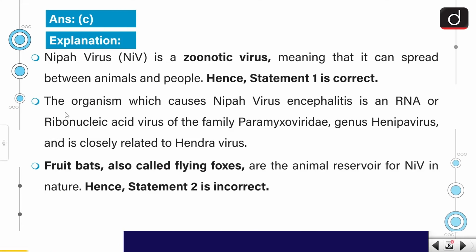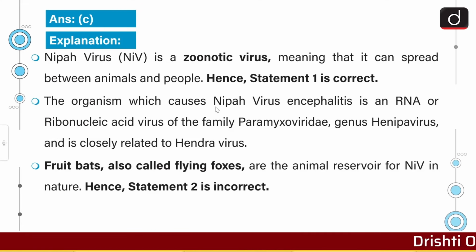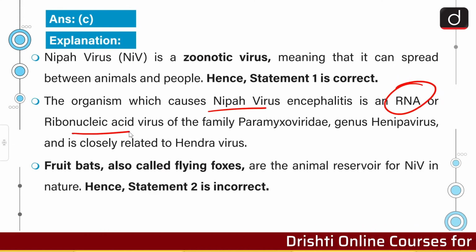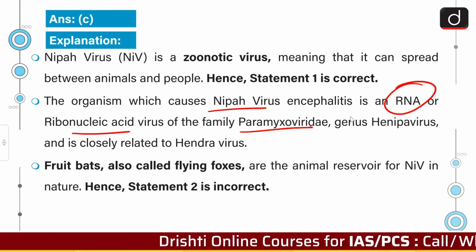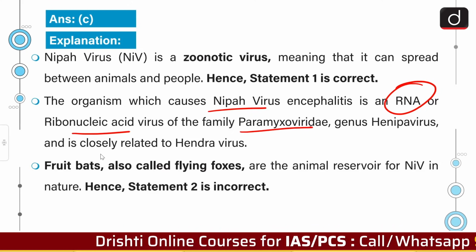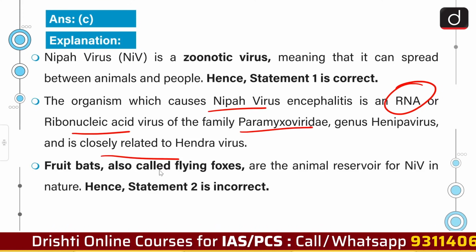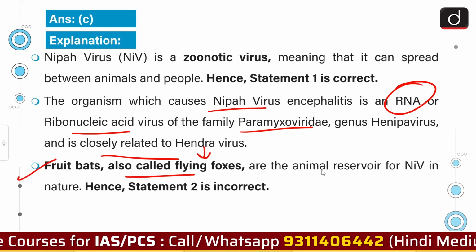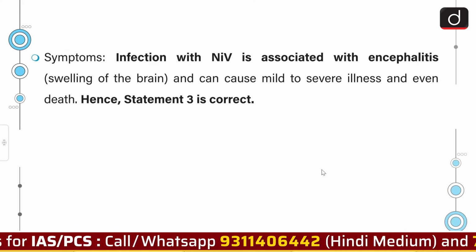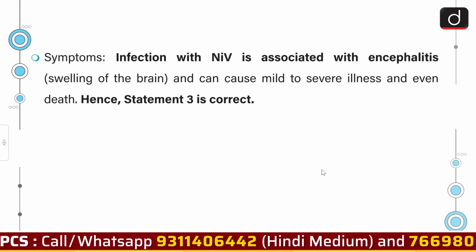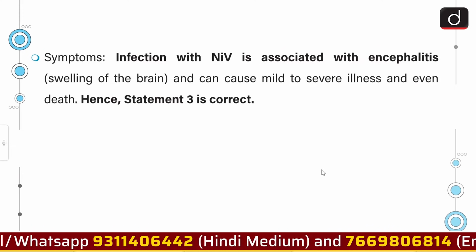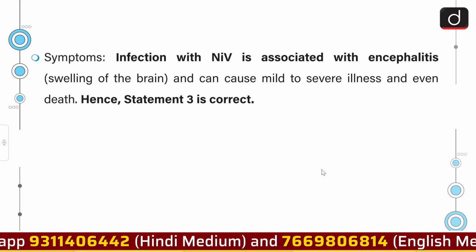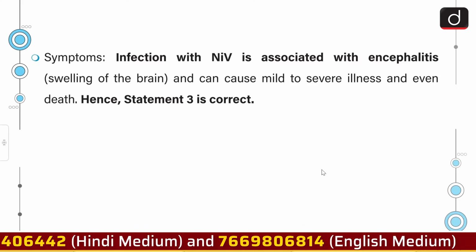Nipah virus is a zoonotic virus, and the organism which causes Nipah virus encephalitis is an RNA or ribonucleic acid virus of the family Paramyxoviridae, genus Henipavirus, and is closely related to Hendra virus. And fruit bats, also called flying foxes, are the animal reservoir for NIV in nature. Symptoms are as follows: infection with NIV is associated with encephalitis, which is swelling of the brain, and can cause mild to severe illness and even death.